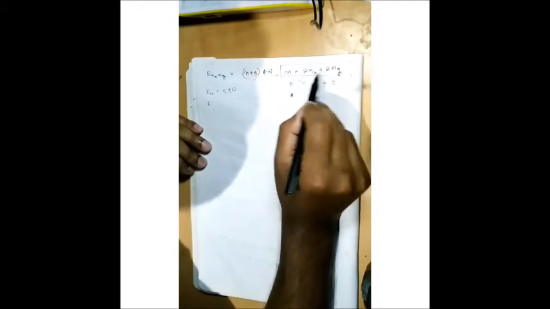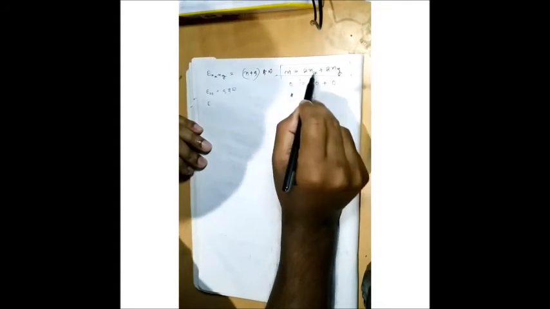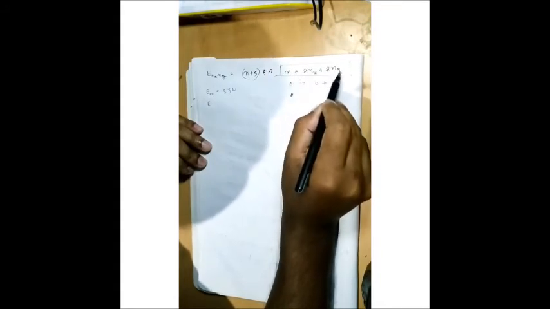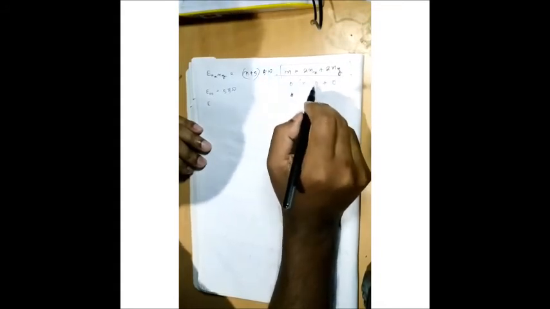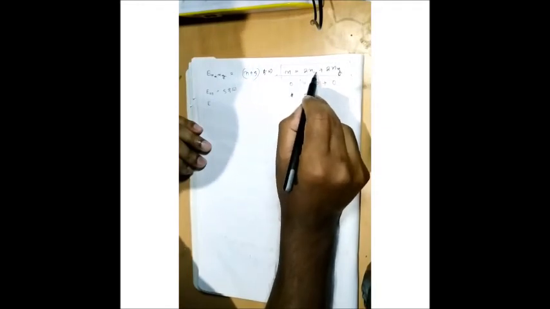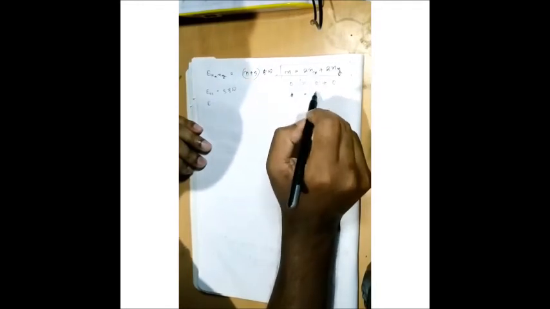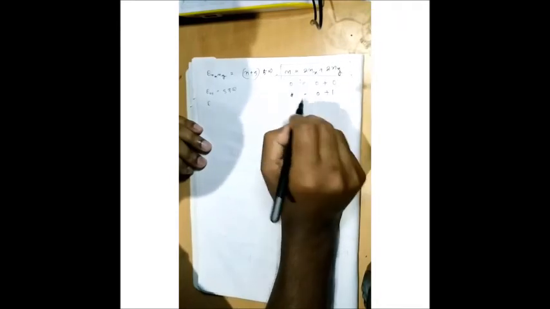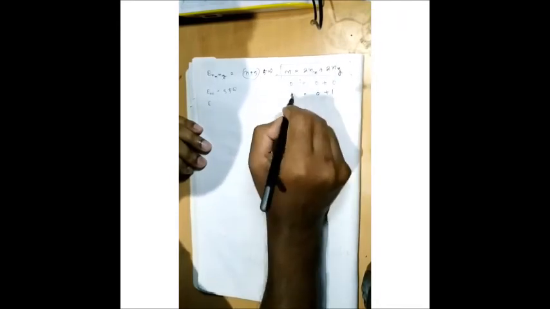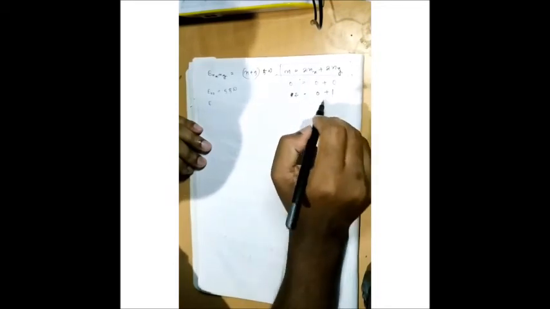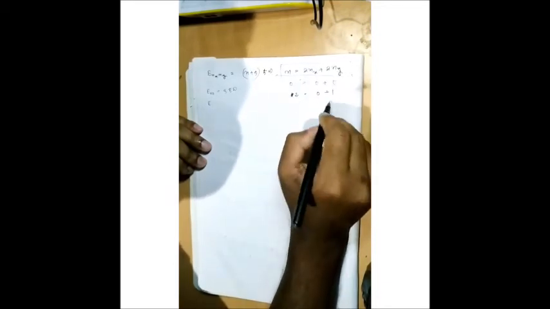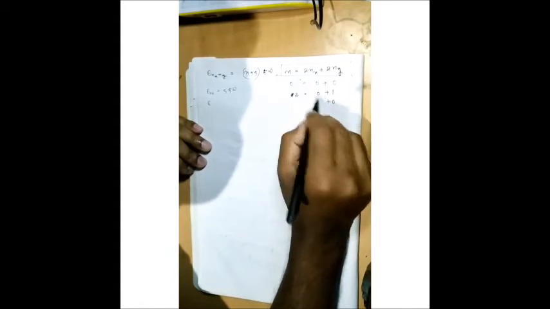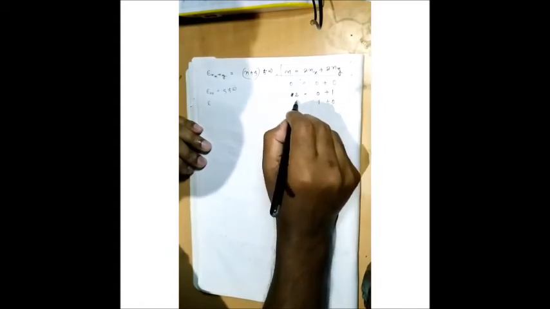So by putting the possible values of nx and ny, it is better that I take first nx equal to 0 and ny equal to 1. What value will I get? I will get 2 here. Clear? Or I can take ny equal to 0 and nx equal to 1, again I will get 2 here.